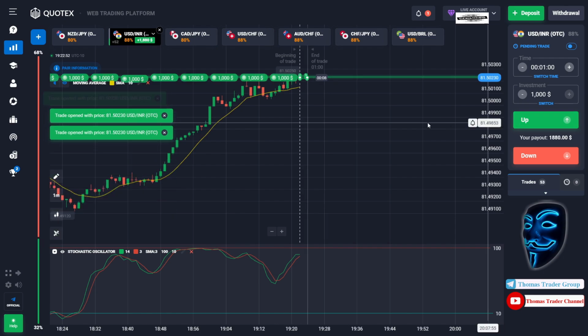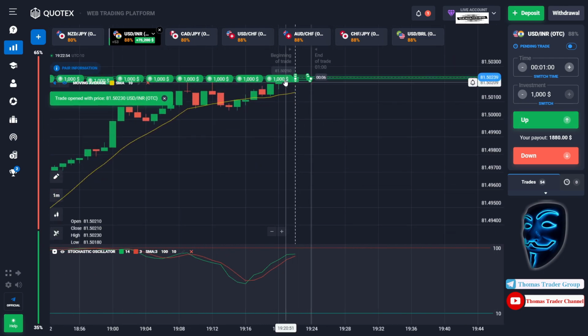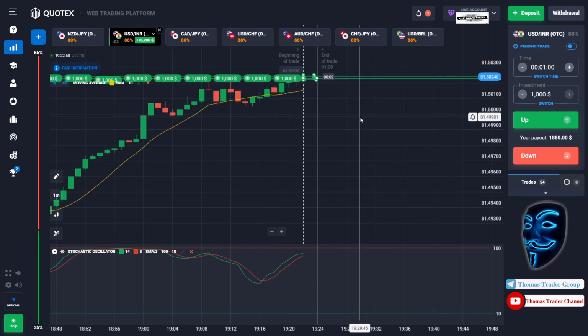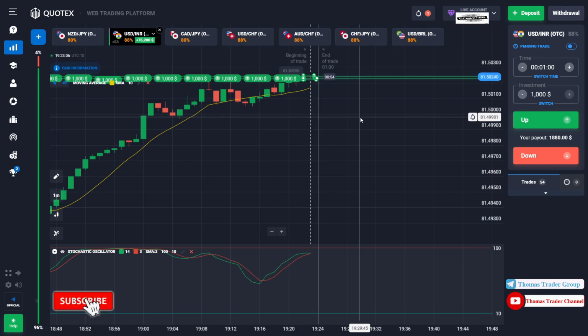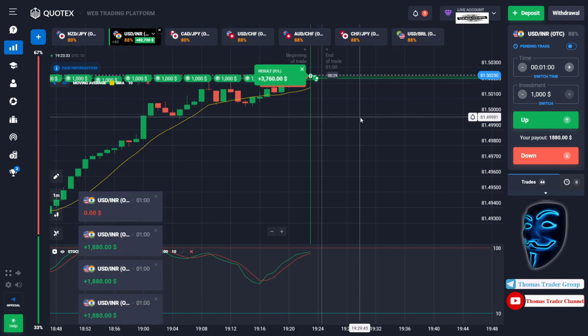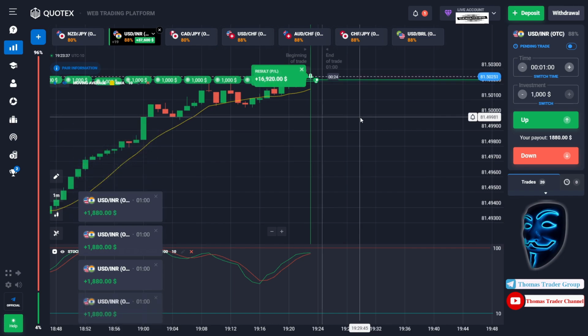Like what I've said before, this is a strong bullish trend. I'm sure that the market will still continue the bullish trend. Let's prove it and let's wait till the end of our trade. We made a right prediction over here. We made a profit of $99,000. I think we lost around $1,000, but that's okay. We still made a profit of $99,000.